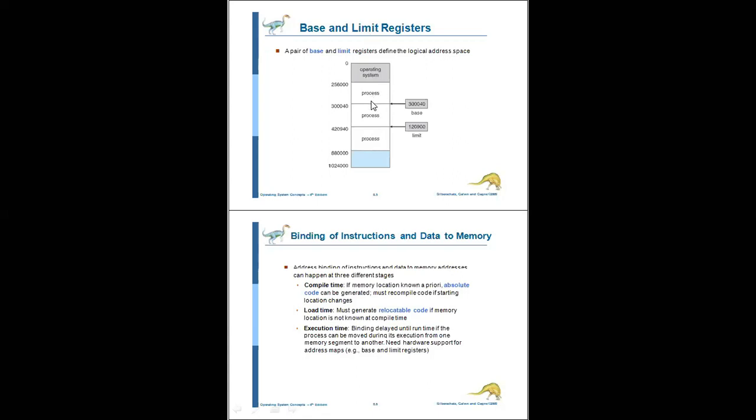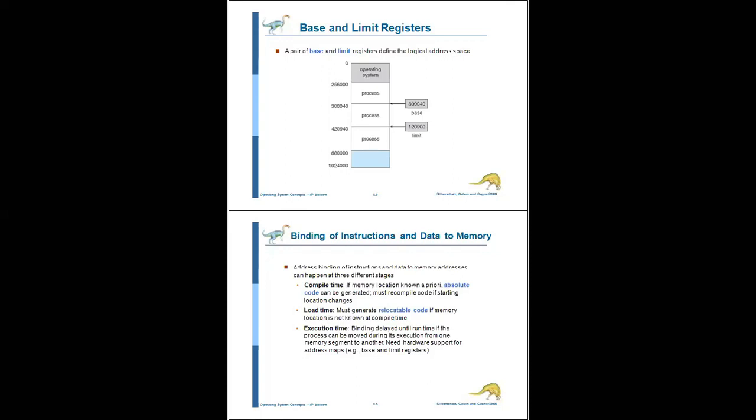There is a base register and a limit register. How will it work? Is the diagram visible? So here the base register will hold some value, that is 300040, and the limit register value is 120900. That means the limit is nothing but, what is the limit register? Nothing but a range, the size of the range for a process.